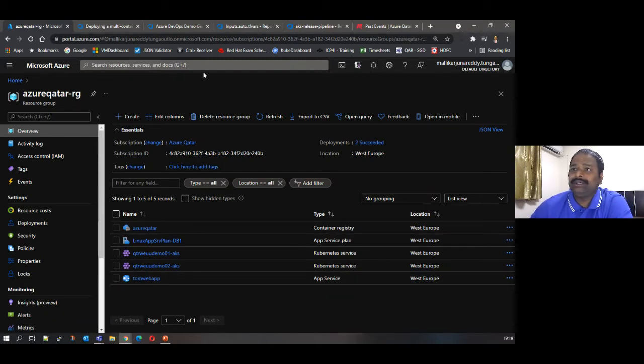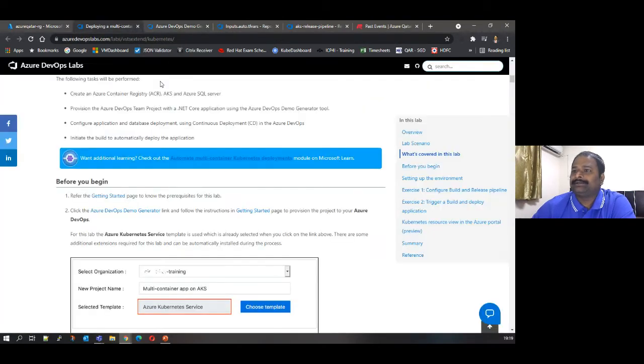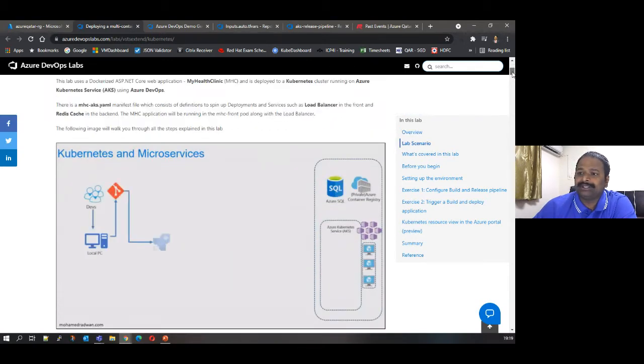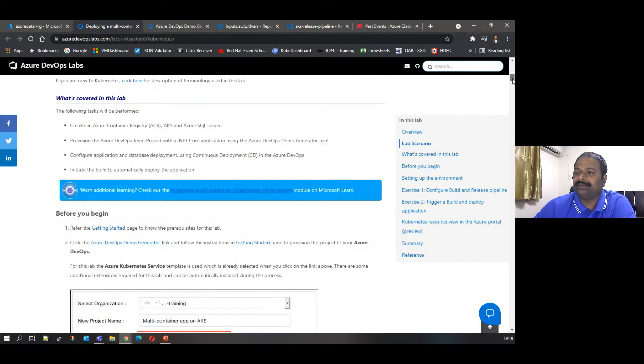Meanwhile, let's go to the Azure DevOps demo generator. Today I just want to show you this sample application which we are going to create. Here, we are using Azure SQL as a backend in today's example lab.